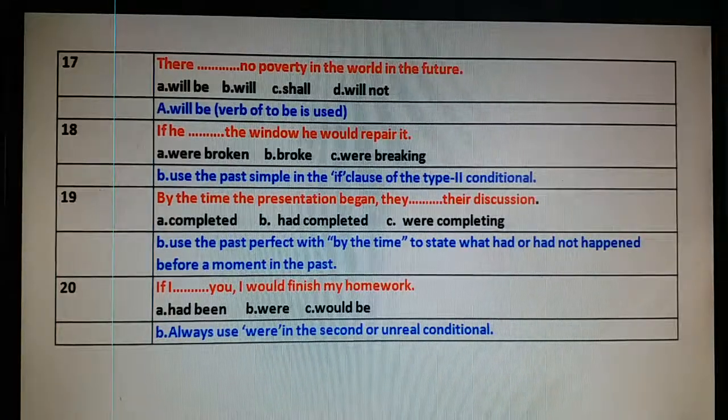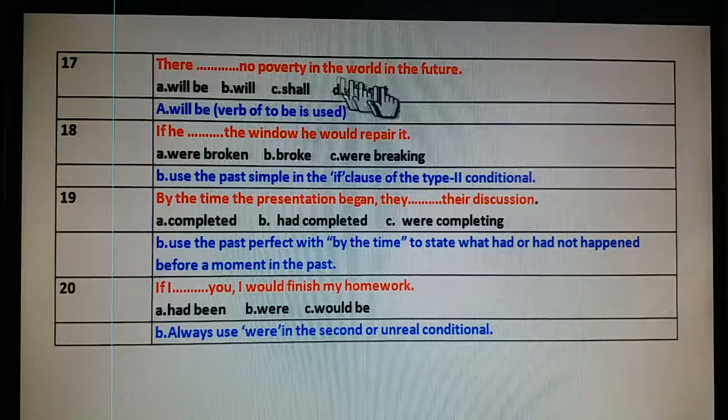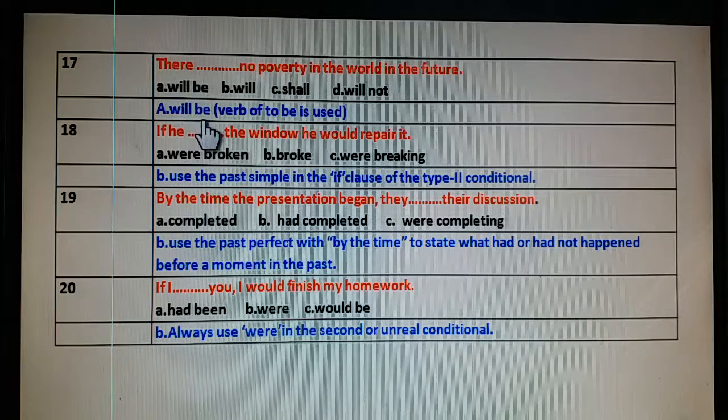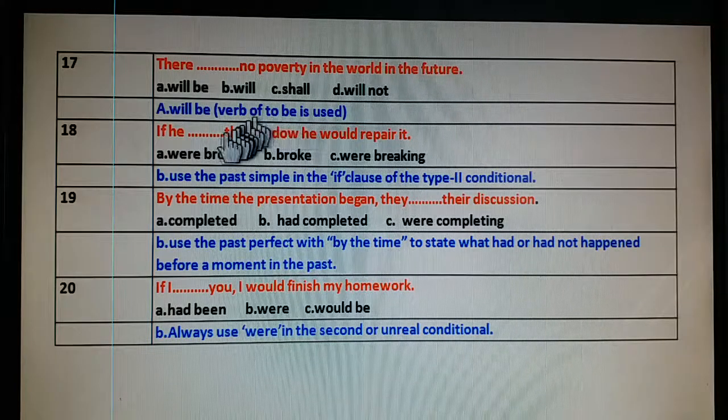There will be no poverty in the world in the future. Simple will be, there will be, not will or shall or will not. But the correct answer is there will be. Verb of to be used.